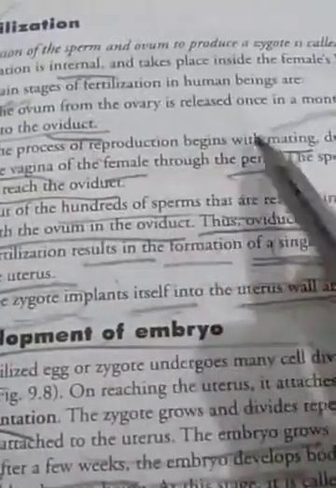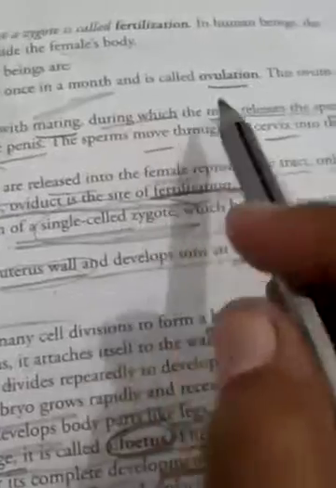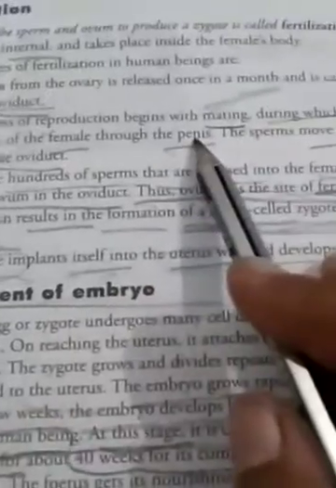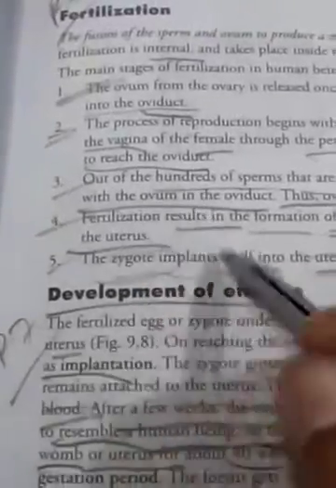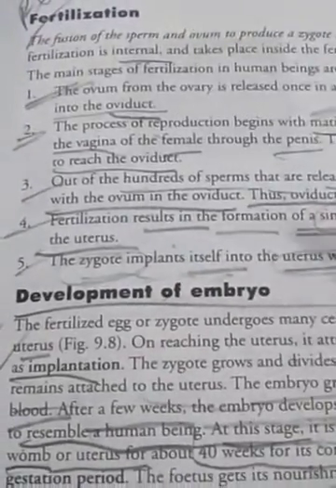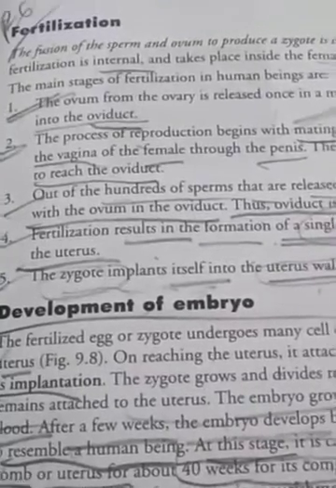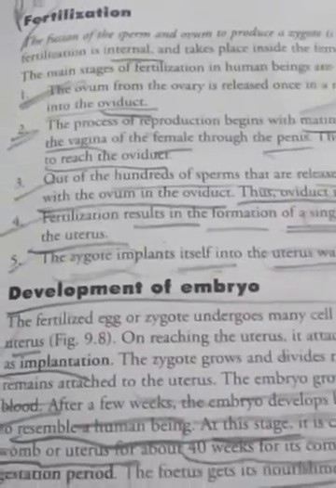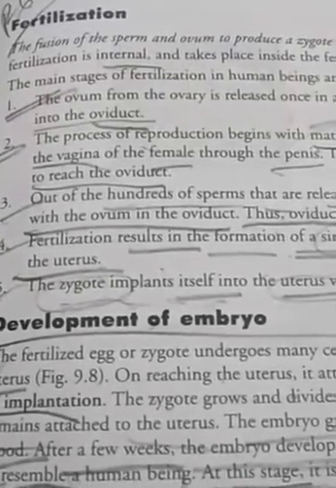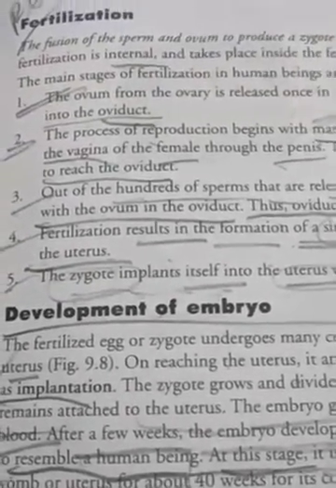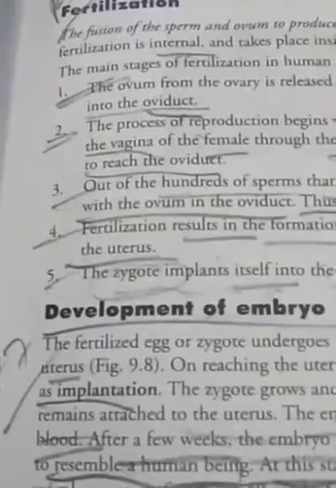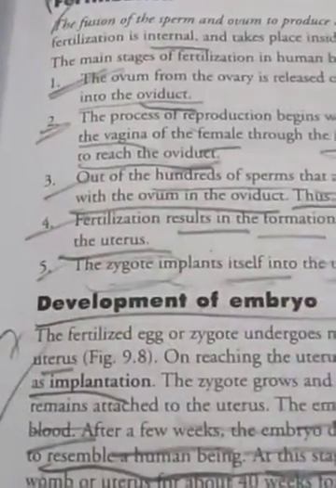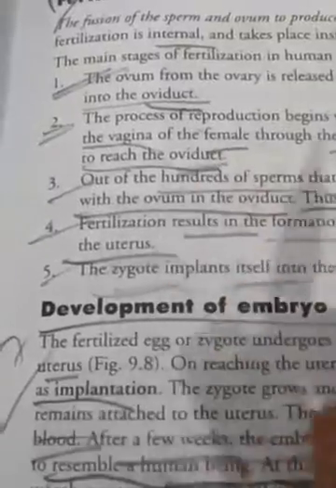The process of reproduction begins with mating, during which the male releases the sperms into the vagina of the female through the penis. The sperms move through the cervix into the uterus to reach the oviduct. Cervix is the mouth of the uterus. So after the cervix, through the uterus, it reaches the oviduct or the fallopian tube. There the egg is present.